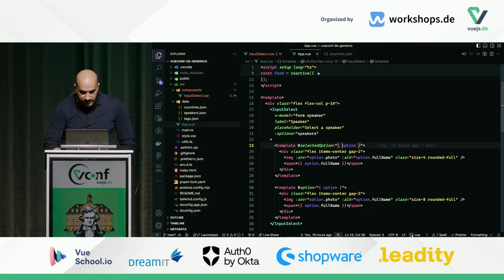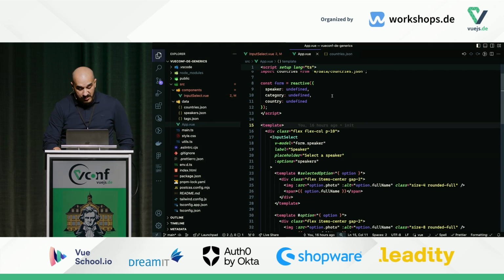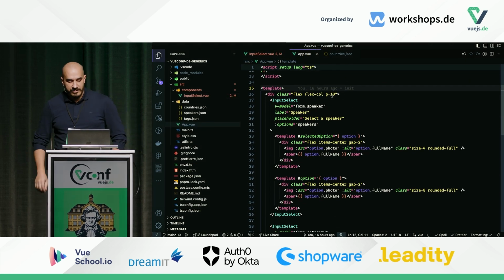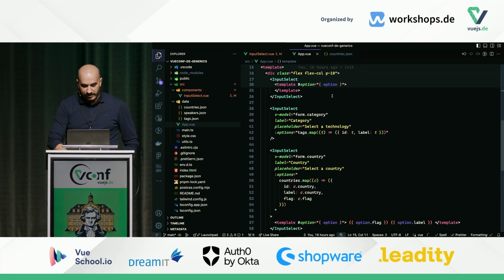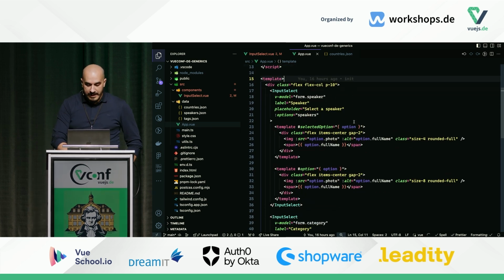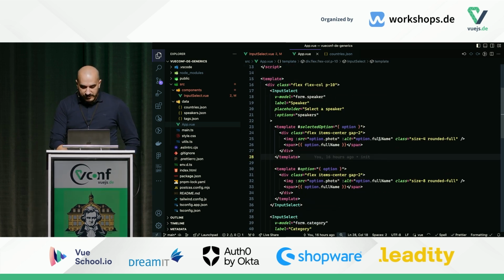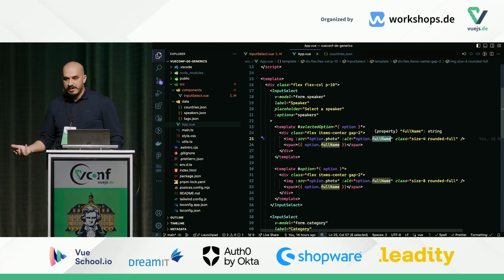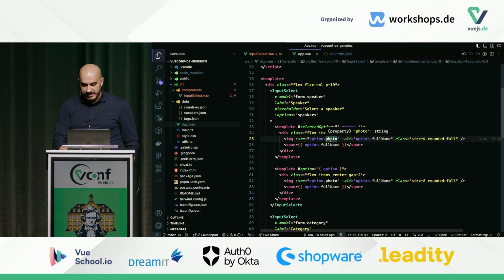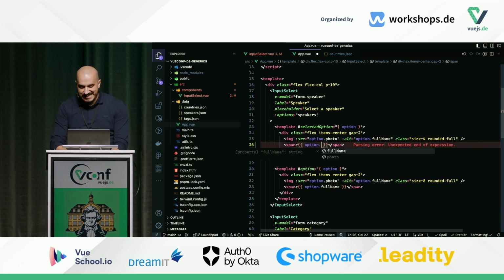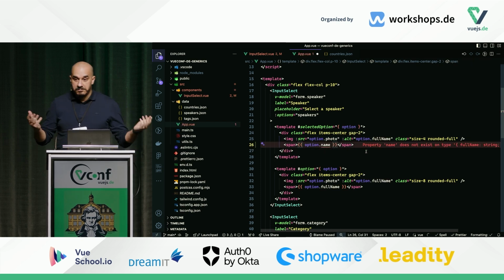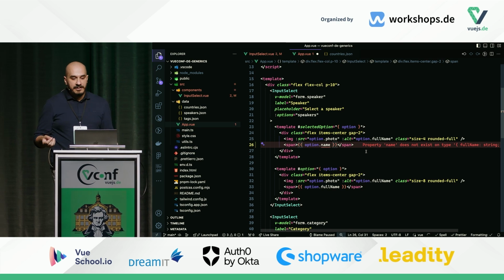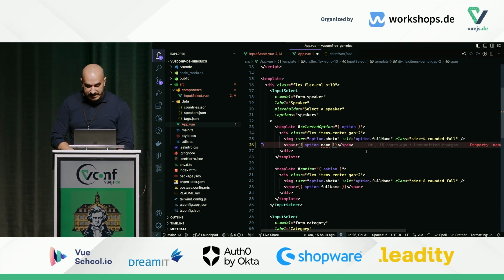And let's go to our app, which surprisingly doesn't complain anymore. We used to have a lot of errors, and now we don't have errors at all. And if I hover here, it can actually infer the type of this. So full name is a string, and photo is also a string. If I try to access something that doesn't exist, like name, it complains. So it can actually tell the type of options that you just passed in.